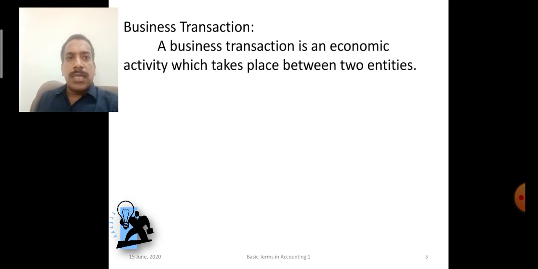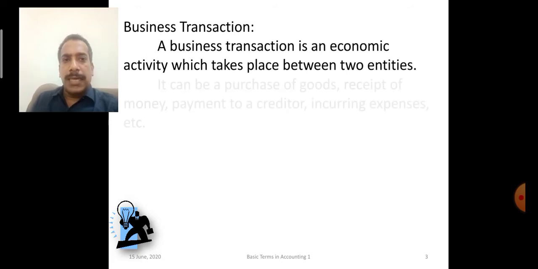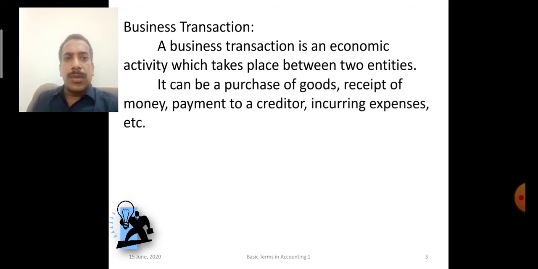So a business transaction is an economic activity which takes place between two persons, two entities we have just discussed. Two persons who are exchanging money, they are buying some goods, or the business is selling goods, the customer is buying. So all are business transactions, because these business transactions will change the financial position of the person or the entity. The examples can be purchase of goods, receipt of money, payment to a creditor, making the payment of salary, electricity bill is paid. So all are examples of business transactions.